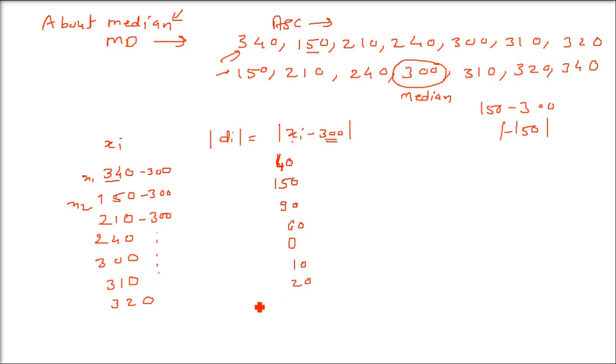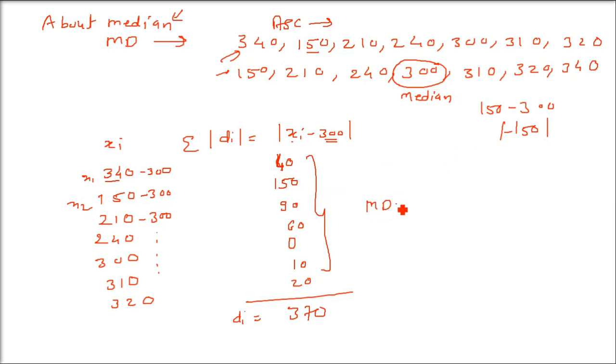Okay, now we have come to these terms. Now you have to add all of these. Basically, you have to add. So sigma di, xi minus 300, you have to do. So I'm just adding all these in this column. This is di, this is di, this is 370, and all these have come from mod.